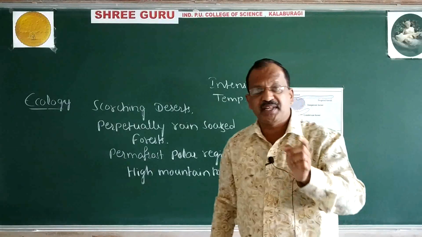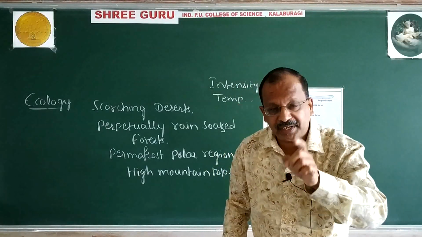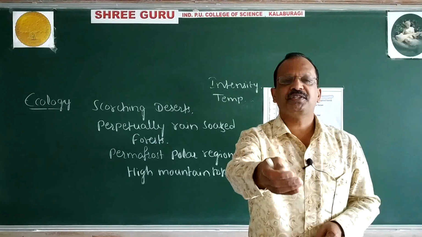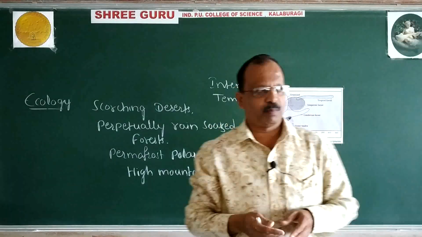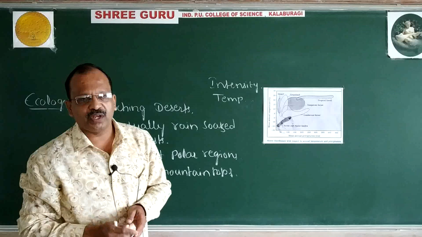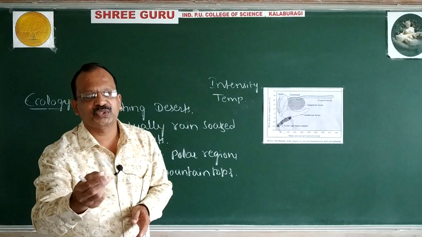Human intestine is inhabited by hundreds of species of microbes. You know, microbes means they are not visible to the naked eye. They can be seen only with the help of a microscope.